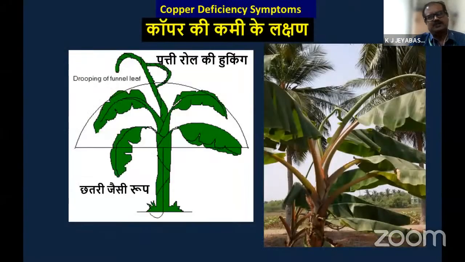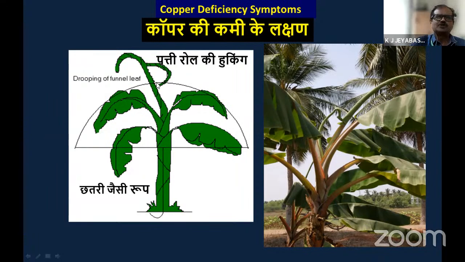Now another one, copper deficiency. You can see this forking-like appearance. Because of the copper deficiency, the topmost leaf is not opening properly because of this curved nature, this forking appearance. Because of the high temperature and dehydration of the leaf, the leaf structure is flaccid and does not open. Unfurling of the leaf is very difficult. After some time the newly emerging leaf comes out by tearing this roll. So all sorts of tearing and damage happen in the topmost leaf once again.